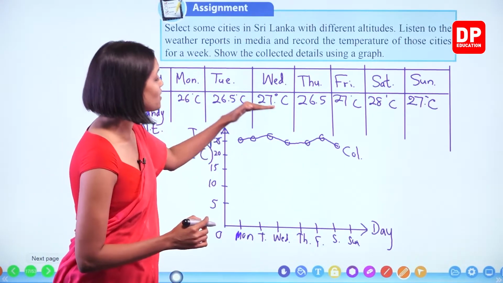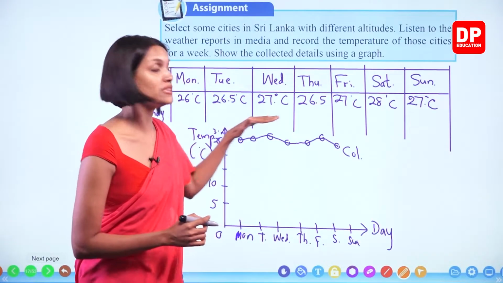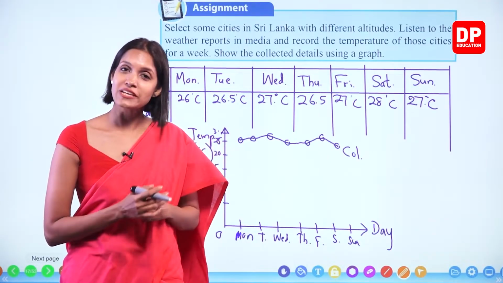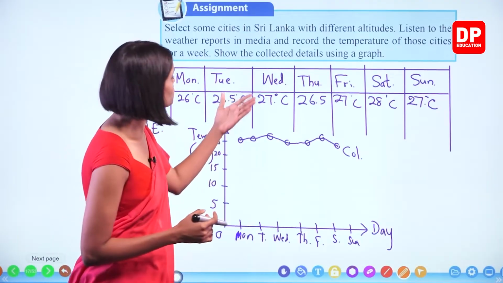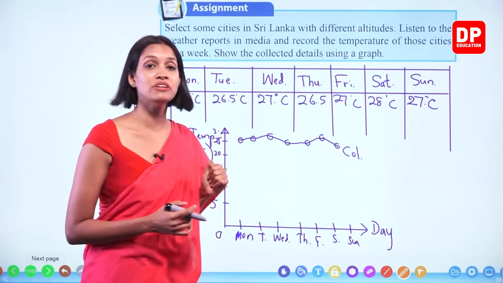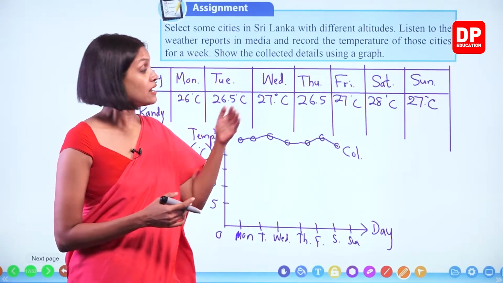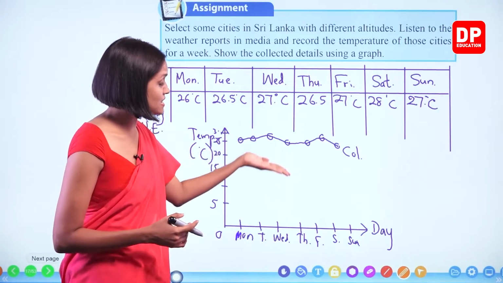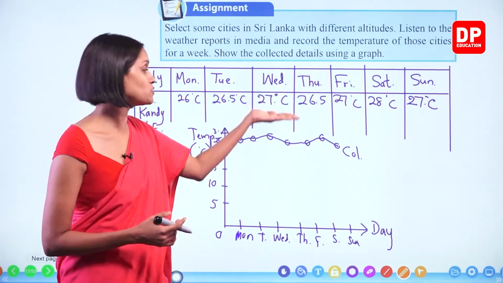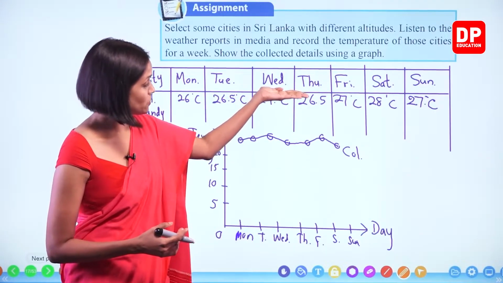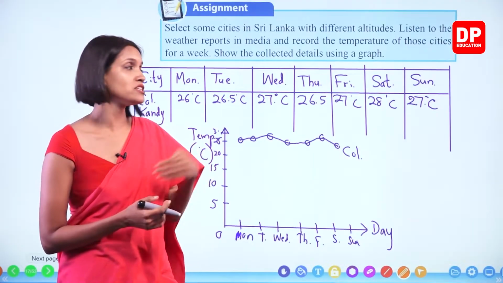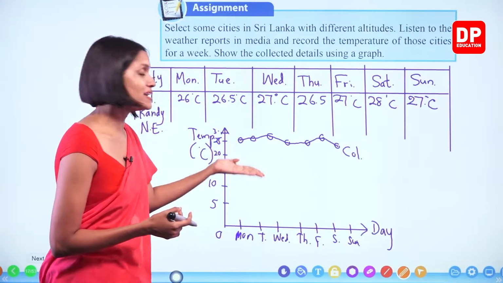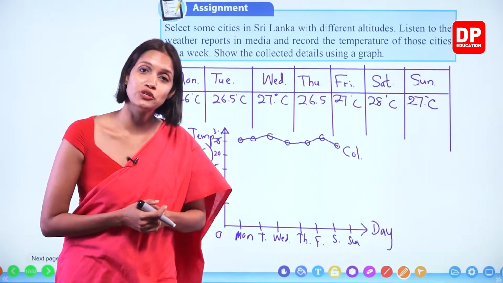So you can see how the temperature changes within a week. Okay, children? So when you do these types of activities, you can understand these details better, right? How the temperature changes in different cities. Now we know according to altitude, Colombo's altitude is lowest, Nuwara Eliya's altitude is the highest. Likewise, now we know how the temperature changes according to the altitude.